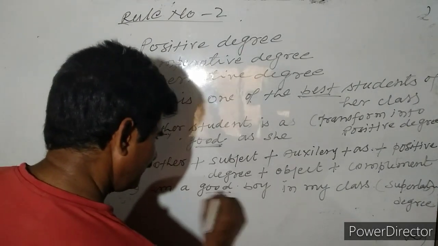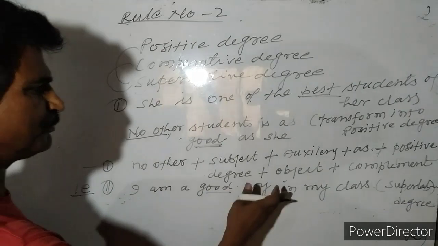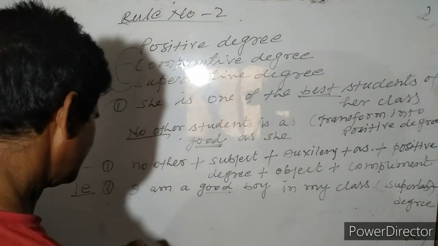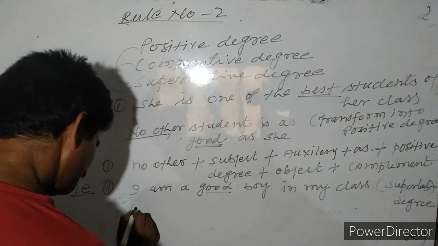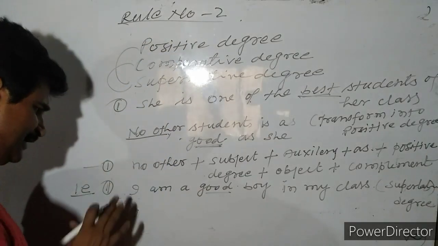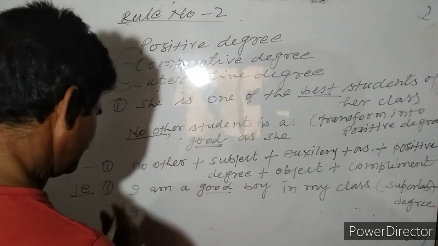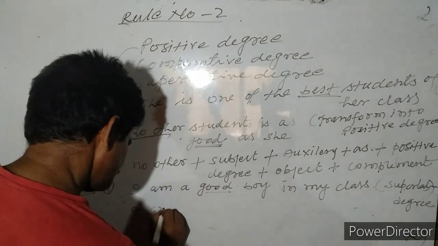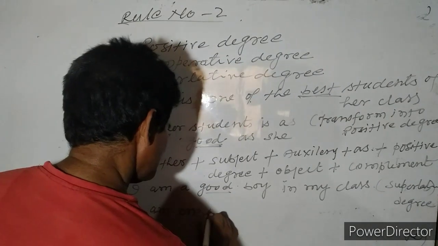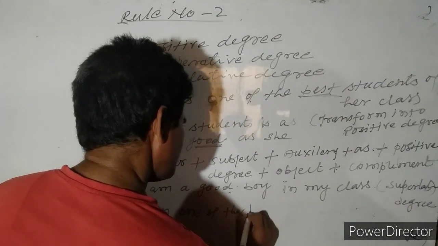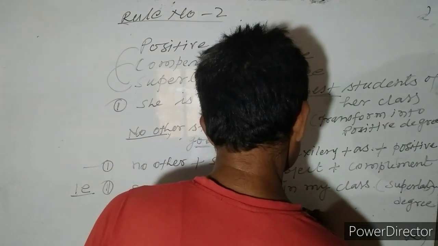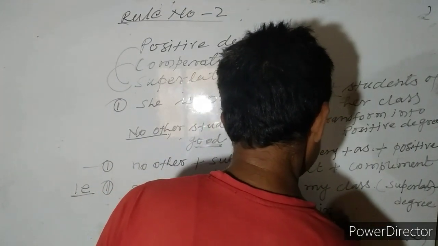First, you have been given here the positive degree. I am a good boy in my class, and so to transform it into superlative degree, first you have to write here what subject is given. Never will we change the subject. The subject is the same as given here in the sentence. I am one of the best boys in my class.